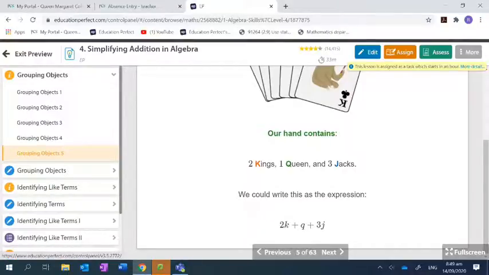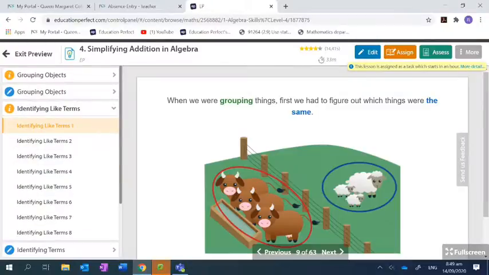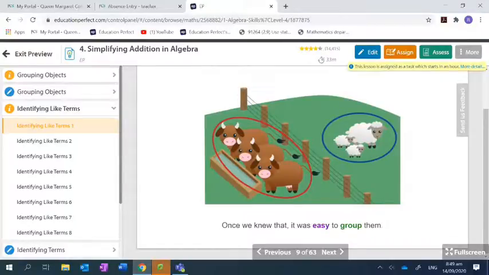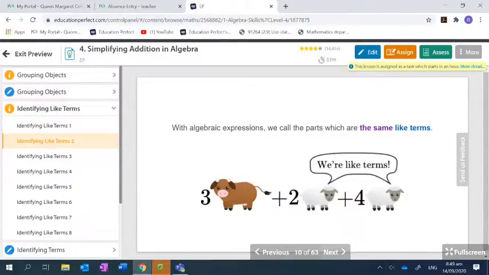All right, so you get the idea that we can group things that are alike. Well, in order to do that, we need to be able to tell that things are alike objects. Here, once you know that these are cows and these are sheep, it's easy to group them, right? So just keep that in mind as we go when we're working with algebraic terms. And what's the base of every term? It's the variable, right? Okay? And so if it's the base, that's the thing that tells you what it is. Okay? Good.